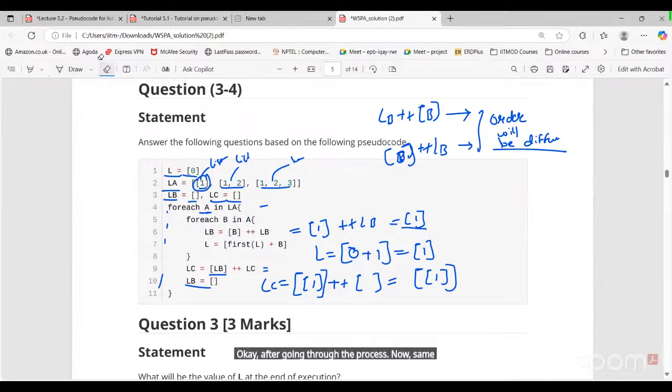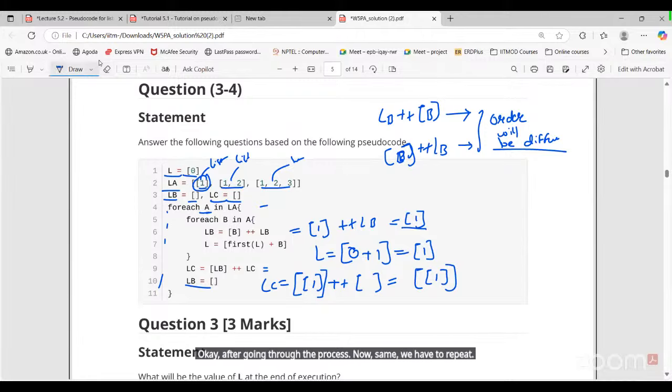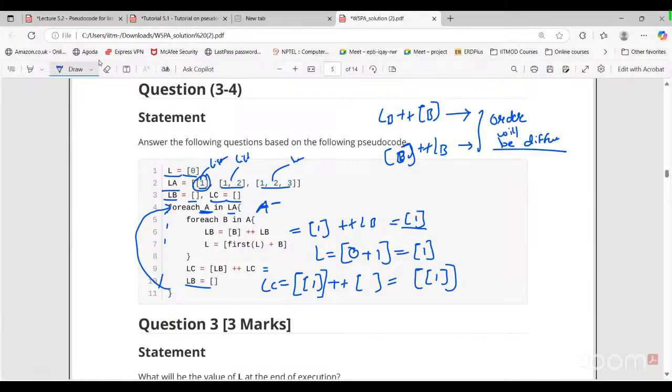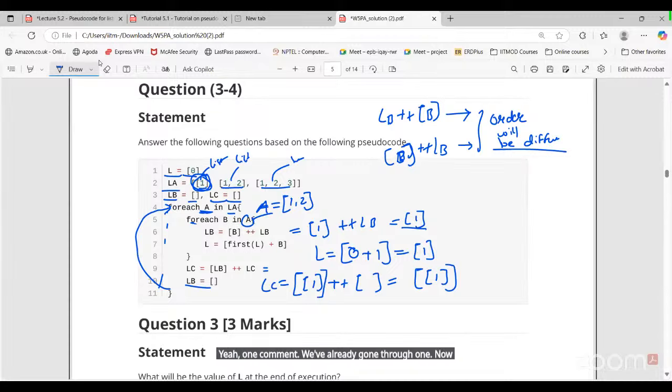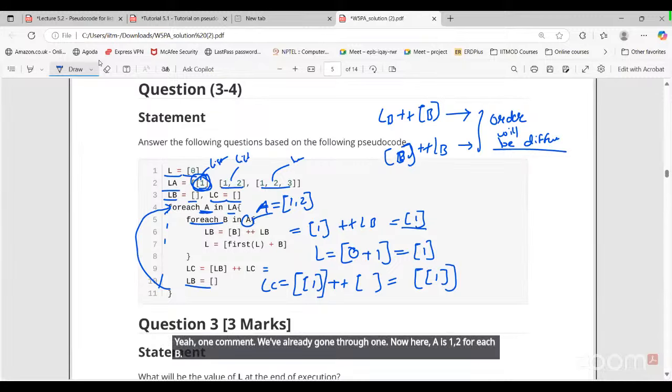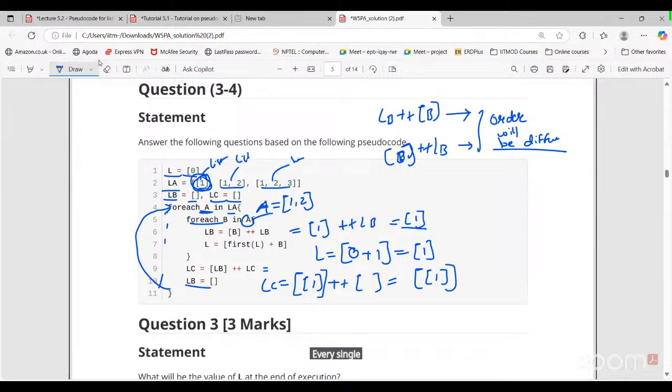After going through the process, now same, we have to repeat. Now go for the next element. What is the next element now in ELA? 1 comma 2. We already went through 1. Now here A is 1 comma 2. For each B, B is 1, it's right? Single one. So here again LB is basically we have an empty set, so it's 1. So output will be the same, 1.